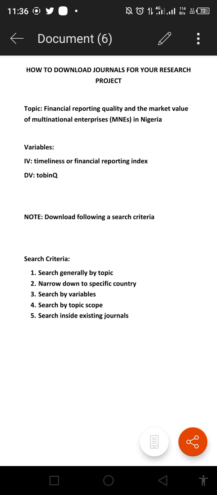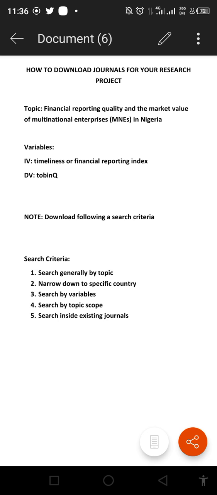And it is important for you to learn how to search the right way, so that it will be easy for you to download journals that will be useful to your specific study. One thing I want you to know is that it is not all journals online that will be useful to your study.